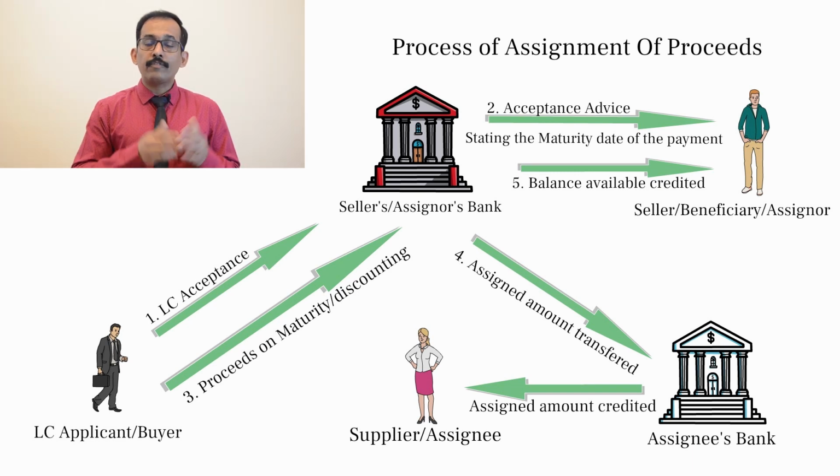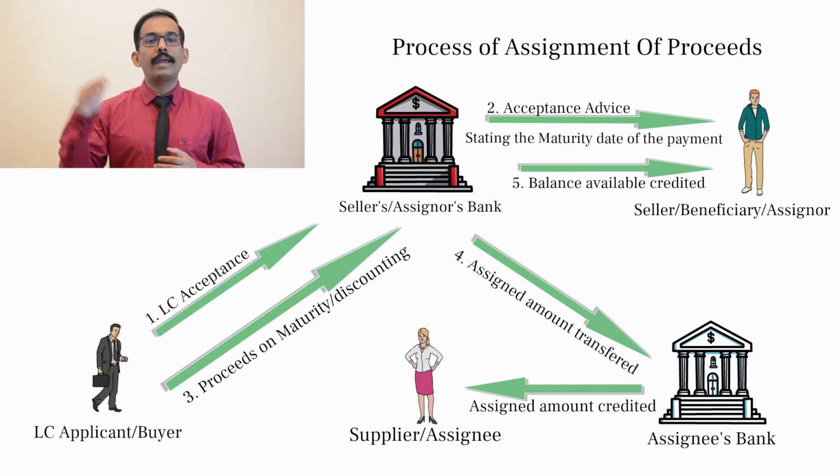For example, if the LC documents that are submitted are for 10,000 and there is an assignment of 3,000 against this LC, once the LC proceeds of 10,000 are received by the beneficiary bank, 3,000 will be automatically transferred to the assignee bank and would be ultimately credited to the supplier's bank account, that is the assignee. And the balance of 7,000 would be credited to the beneficiary's bank account. This is how the whole process of an assignment of proceeds works.